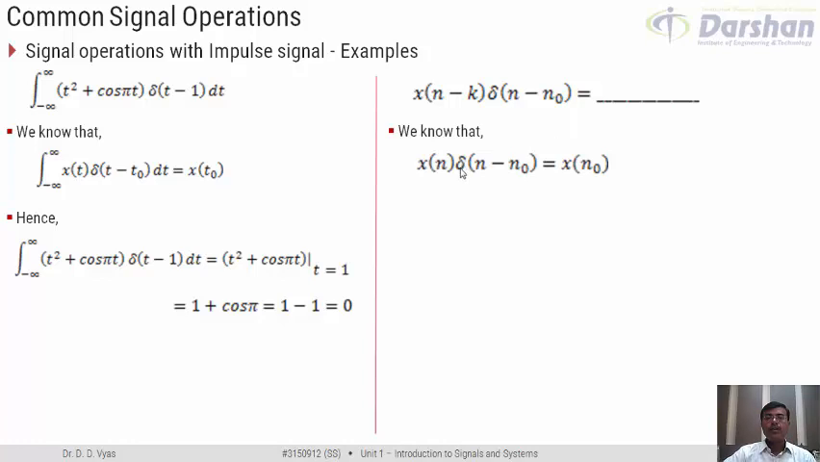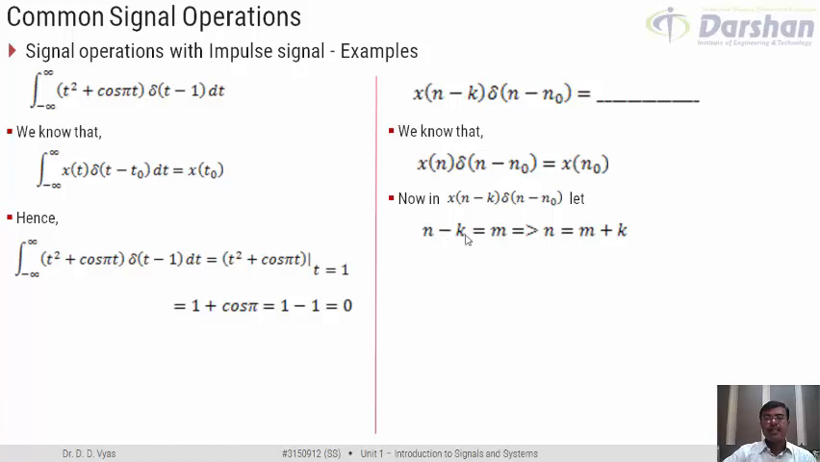Now what do we know? We know that x of n multiplied by delta of n minus n0 would basically give me x of n0. However, I don't have n here, but this signal is also shifted in time, that is I have x of n minus k. So, to bring the given expression in terms of the above expression, let us try to substitute n minus k by any variable, say m. So in this expression, let me try to substitute n minus k by m.